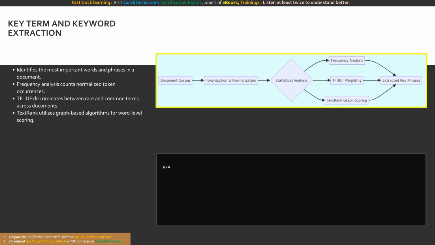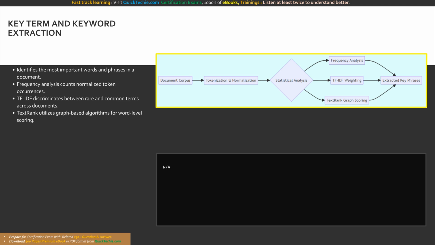However, frequency analysis falls short when comparing multiple documents within the same dataset, as common words might dominate the results. To solve this, advanced NLP systems utilize term frequency inverse document frequency, or TF-IDF. TF-IDF is a statistical measure that evaluates how relevant a word is to a specific document within a larger collection. It mathematically reduces the weight of terms that appear frequently across all documents, while highlighting unique keywords that differentiate one specific document from the rest.